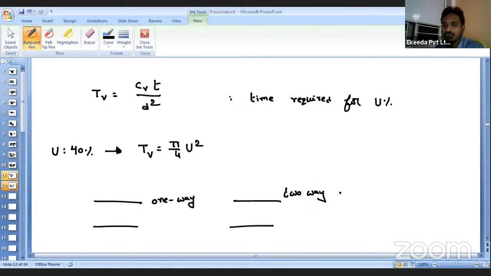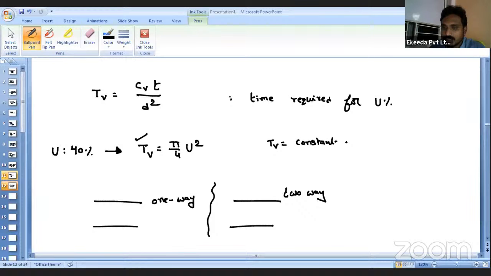So here I want to study, if there is a one-way drainage path for 40% of the consolidation, how much time is required? And I am going to compare it with a two-way drainage soil, to get the 40% consolidation, how much time is required? So I want to compare these two. In both cases what am I taking? I am taking that my degree of consolidation is the same. If my degree of consolidation is the same, then what is constant? My Tv is constant.